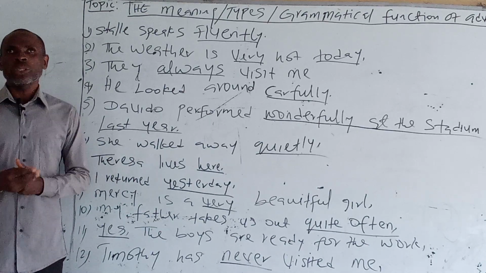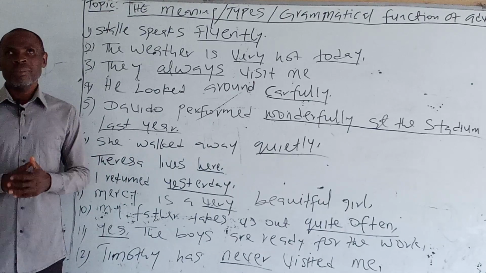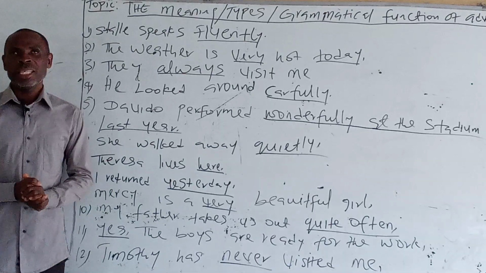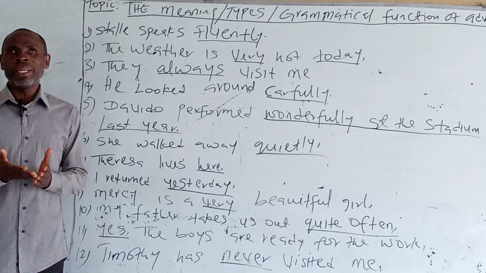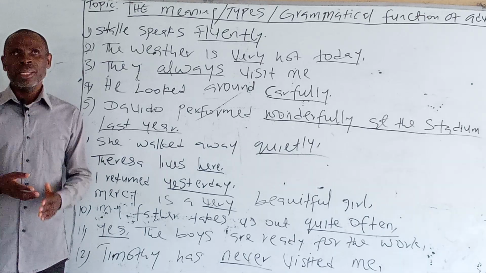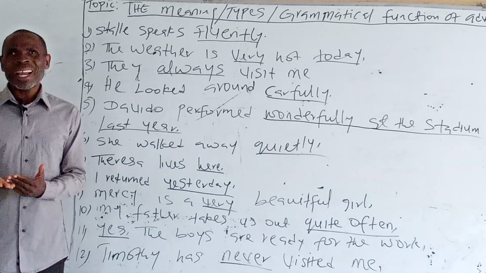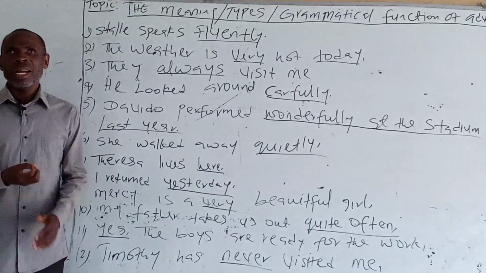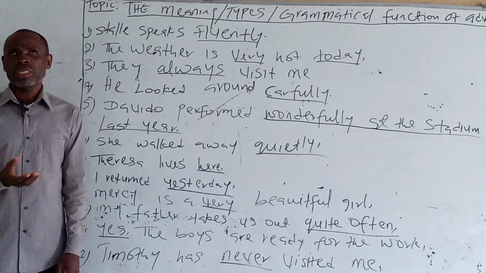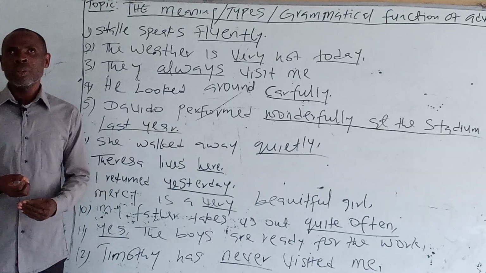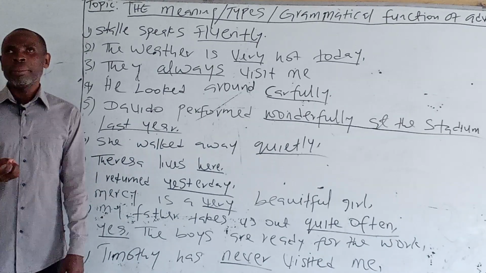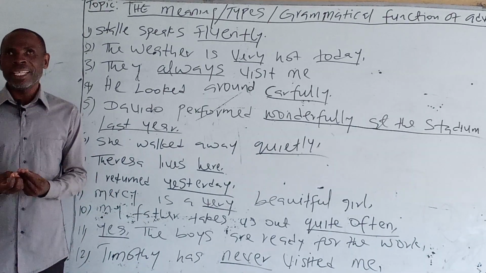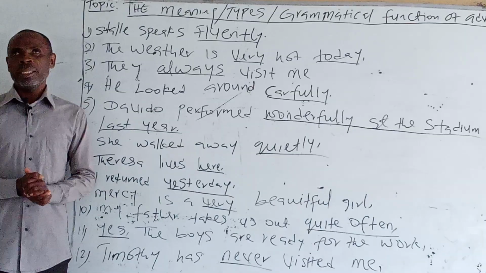How will an action be carried out? Consider sentence number 6 on the board. She walked away quietly. The adverb quietly tells us how she walked away. So, quietly is an adverb of manner, modifying walked away.